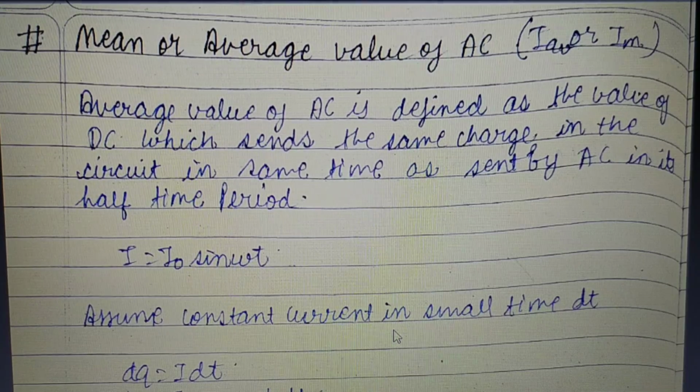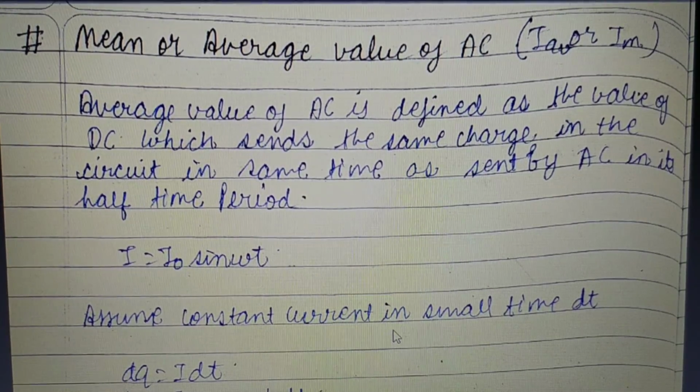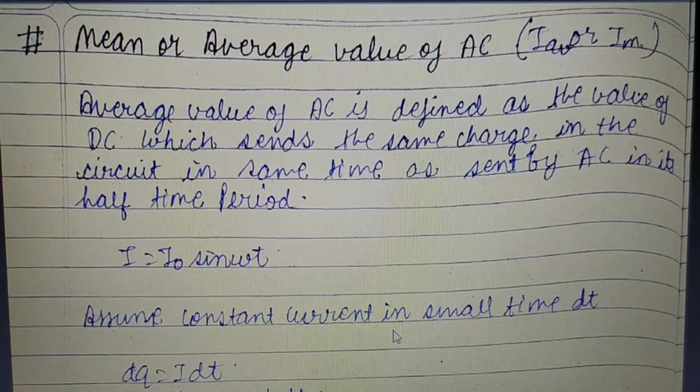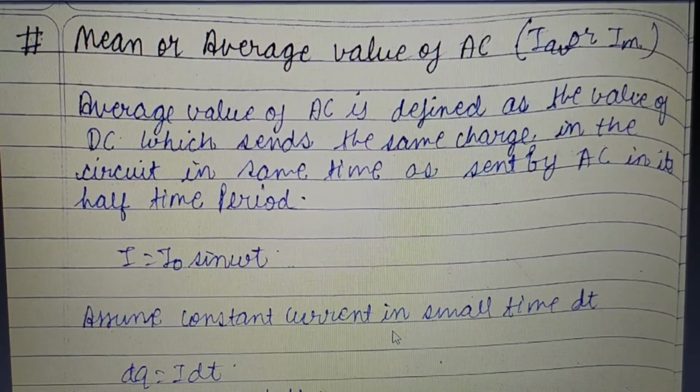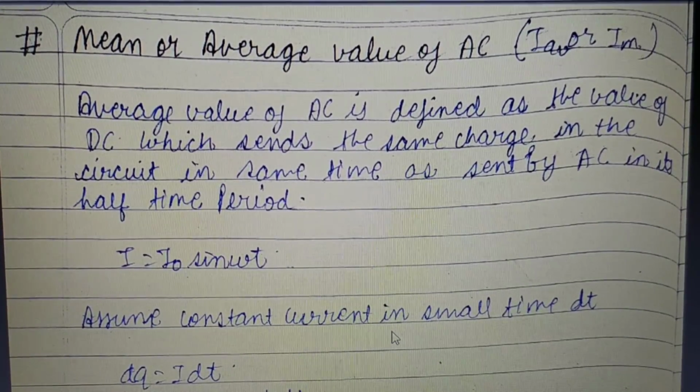Okay, whatever charge, or we can say current, DC will send in a particular time, the same amount of charge, or we can say the current, will be sent by the alternating current in its half time period. Okay, so this is how we define the average value of the alternating current.